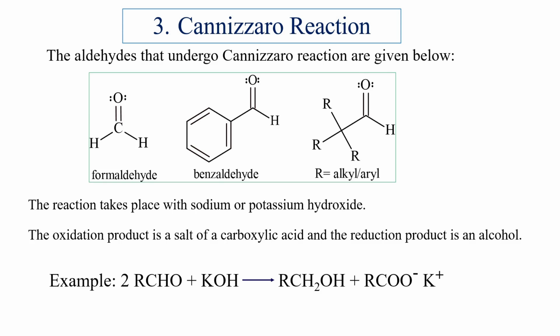For example, two molecules of aldehyde when treated with potassium hydroxide give a primary alcohol and potassium salt of carboxylic acid. Here, the salt of carboxylic acid is the oxidized product, whereas the primary alcohol is the reduced product.